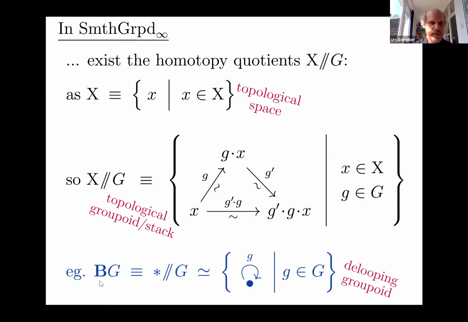And so that homotopy quotient is called boldface BG. That's sometimes called the delooping groupoid. It's also the classifying stack for G principal bundles. That's why it's called boldface BG. So these things will play a role.